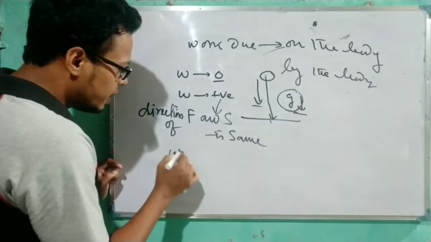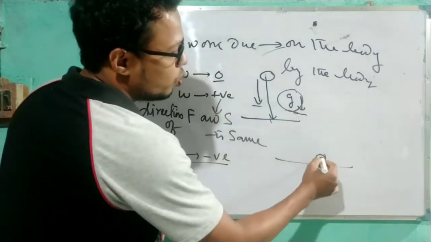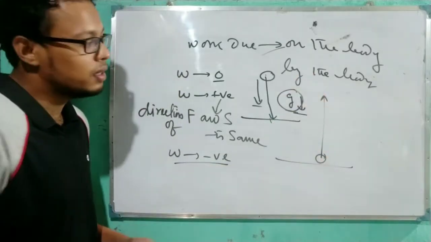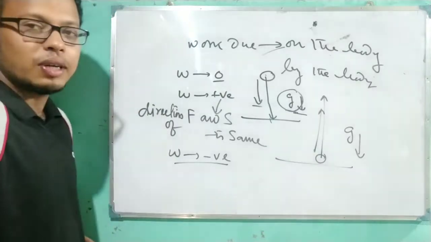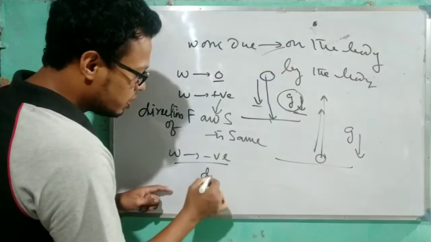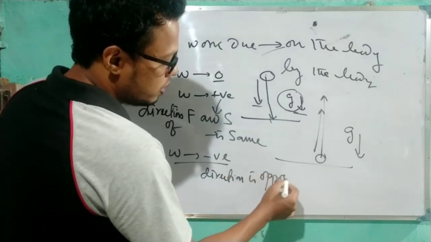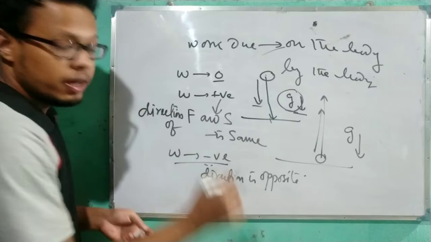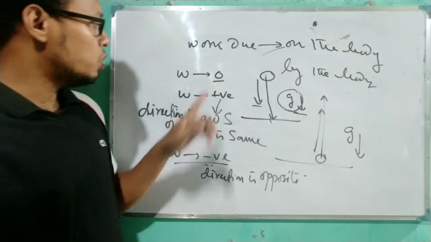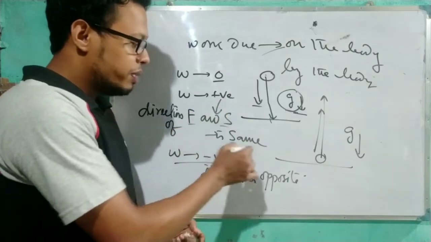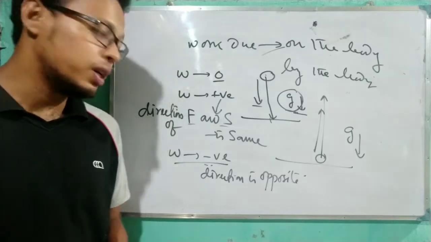And when will the work be negative? The opposite case. Suppose we throw a ball upward, then g always acts downward, but the displacement is upward. Understood? So when the direction is opposite, then we can say the work done will be negative. Clear? Those three cases: when there is no displacement, work is zero; when displacement and force are in the same direction, work is positive; and when displacement and force are in opposite directions, work done is negative.